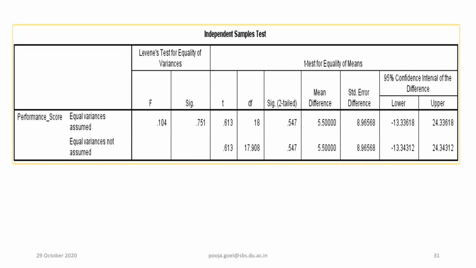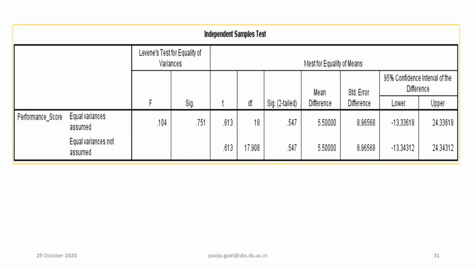Similarly, if this value is more than 0.05, the assumption is that there is homogeneity of variance. Below it is given the row for equal variances not assumed; if it does not hold, you can see the lower value. But in this case, homogeneity of variance is there, so we will take the upper value, 0.75. That means there is homogeneity of variance.